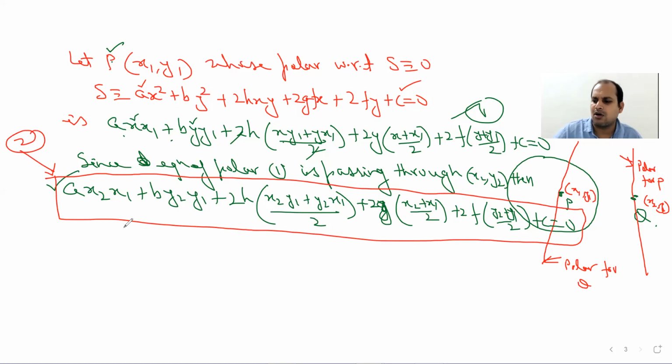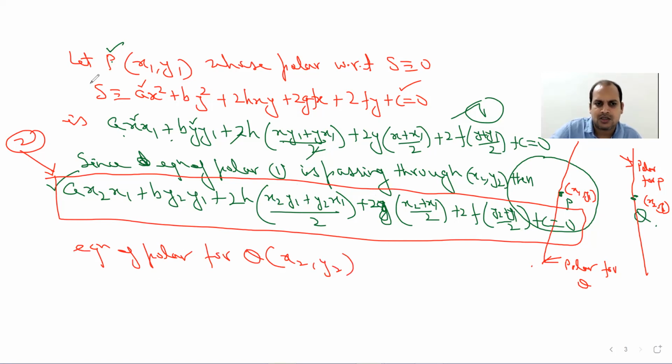Okay, now do the reverse. For this point P, Q, whose coordinates is given by x2, y2, write the equation of polar, and since that is passing through x1, y1, you will see that the same equation you will obtain. What I am trying to explain is that you can also visualize this: if you write the equation of polar for point Q, x2, y2, then you will get this equation.